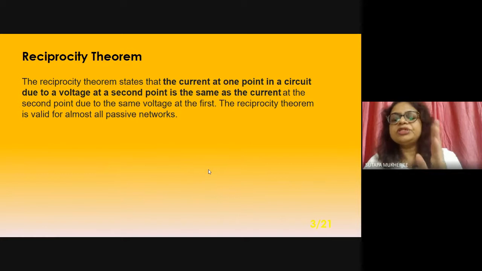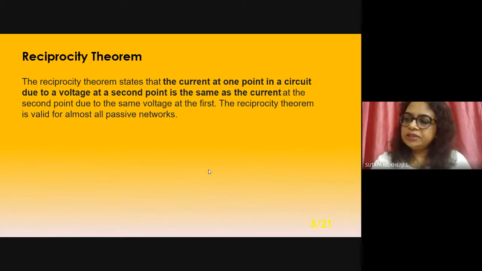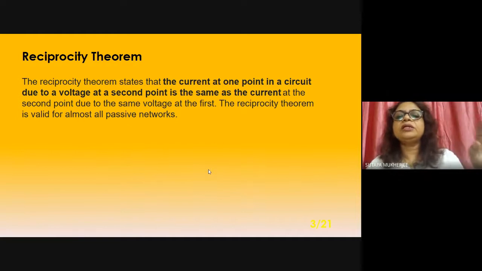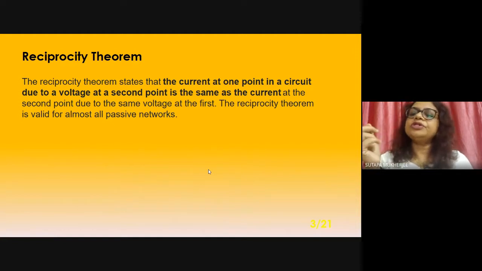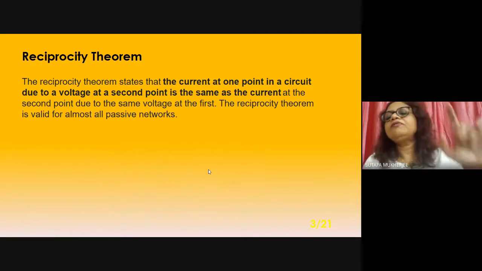The reciprocity theorem states that the current at one point in a circuit due to a voltage source at one point will be the same as the current at the point where the voltage source was there, due to the voltage source at the other point.